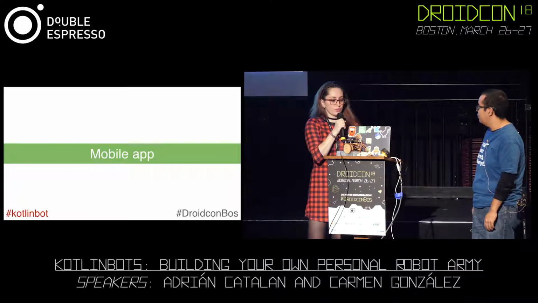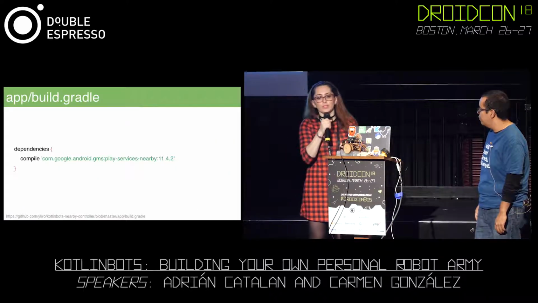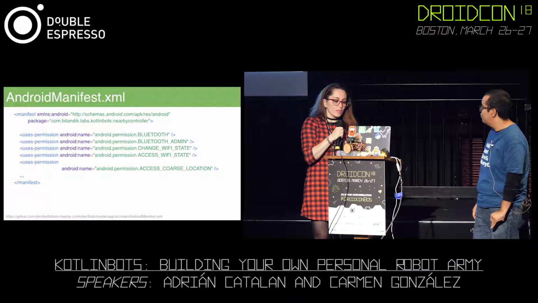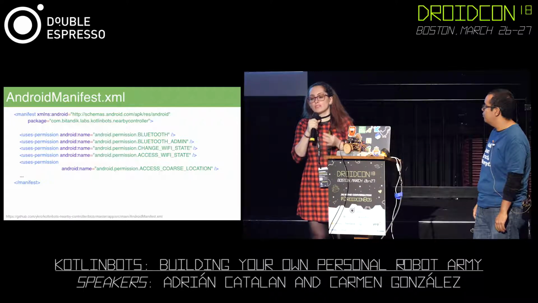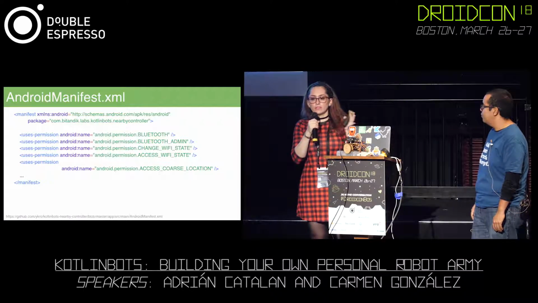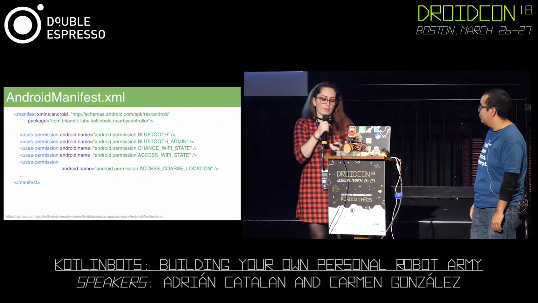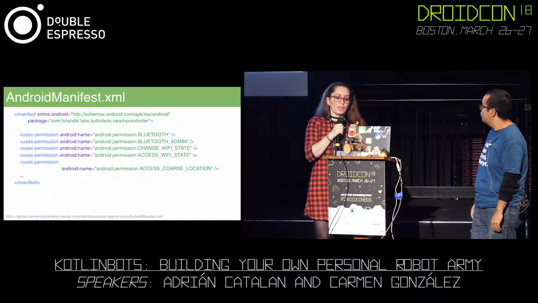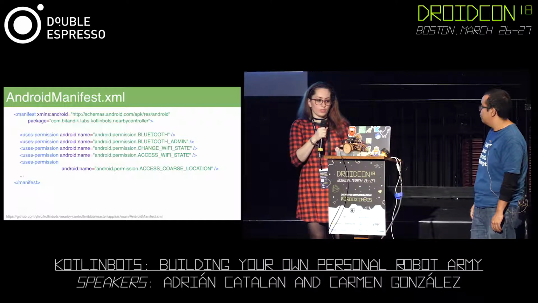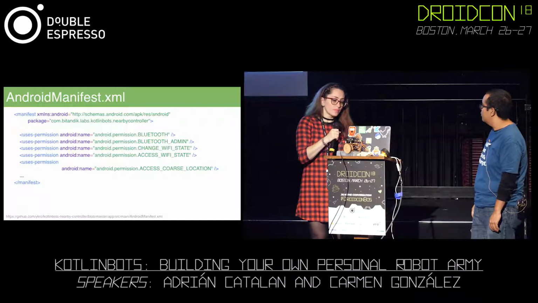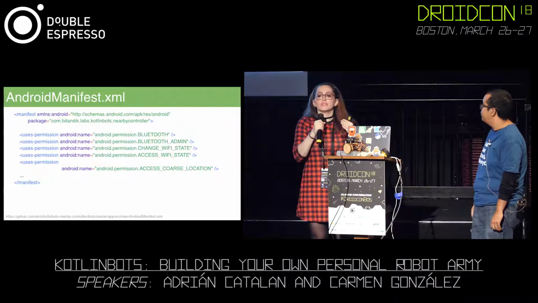For that, we are going to use a mobile app. Again, we are going to need to use the library. And again, we are going to give permissions, but this is the other way around. Instead of the remote control in the robot, we're going to have to give permissions for Bluetooth, Wi-Fi, depending on what you're wiring it with. And the robot is going to respond to callbacks.